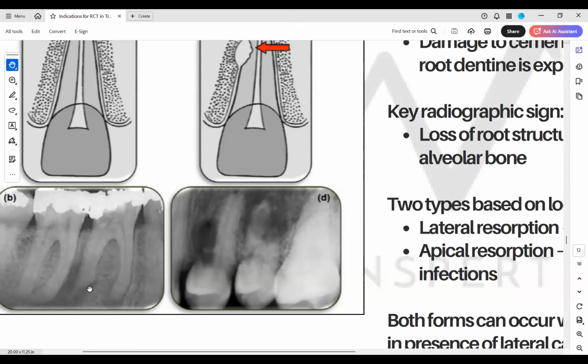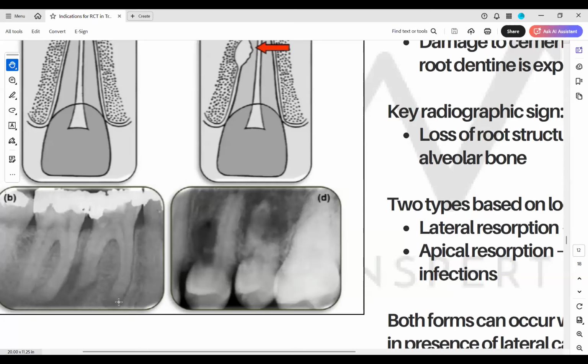So if there was no root surface loss, it would still be apical periodontitis, right? Within the bone. Agree, everybody? So bone resorption because of apical periodontitis if there was no loss of the root structure. But the moment the root also starts getting lost, it becomes external inflammatory resorption. Here also you see the root is losing its anatomy laterally here and apically here.